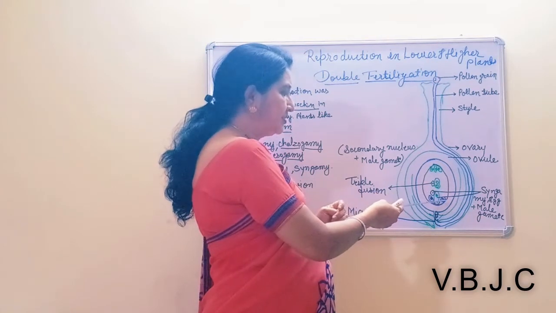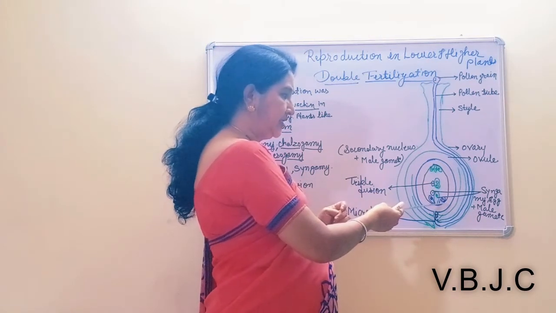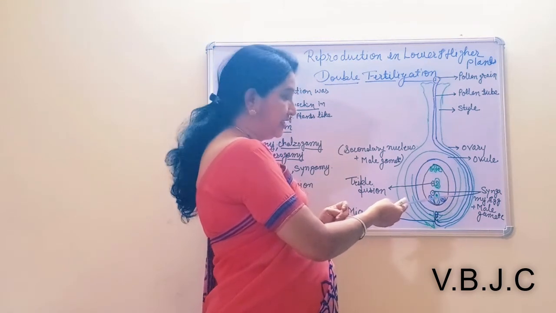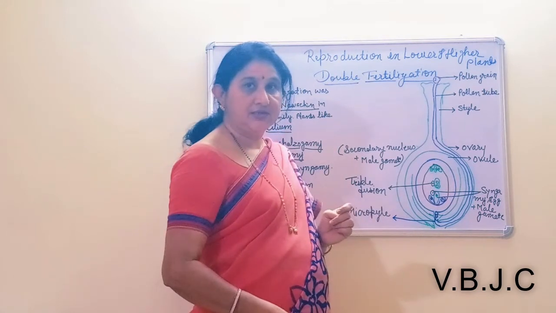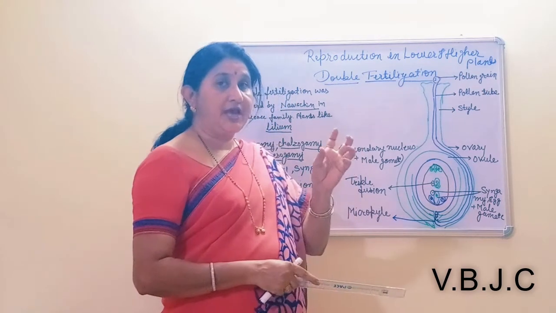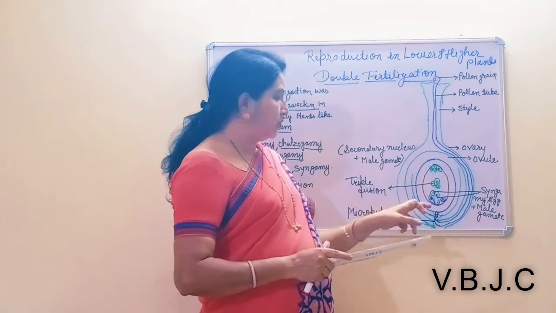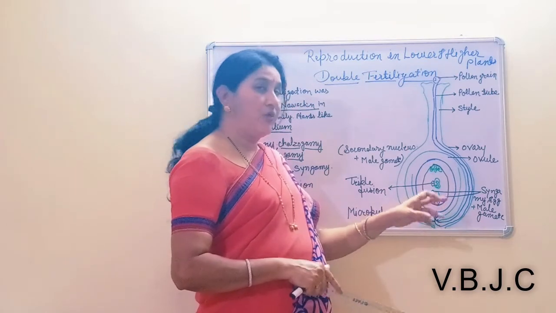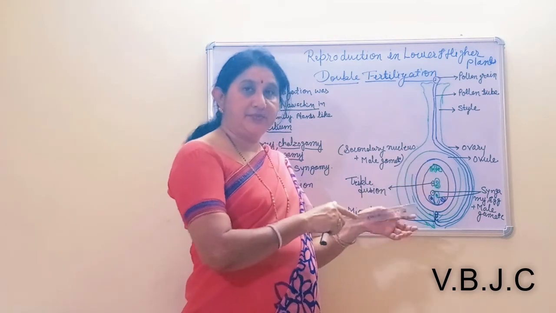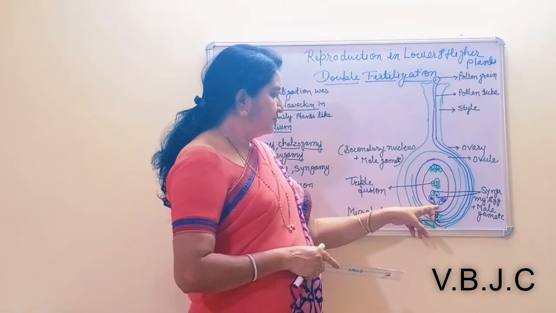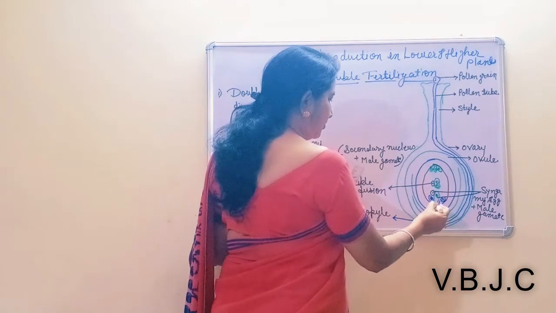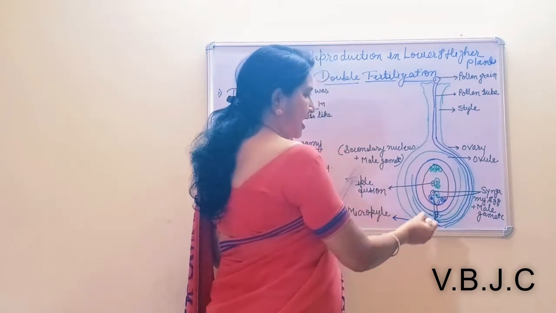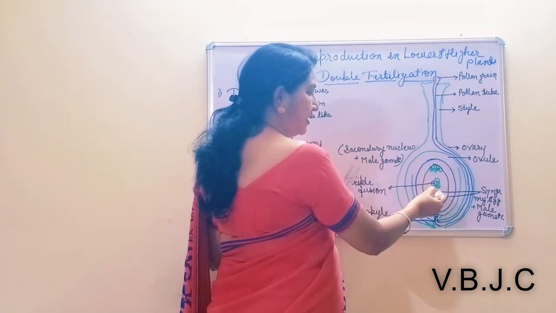Some secretion present in the synergid is absorbed by the pollen tube, and the synergid is disorganized there, and the pollen tube enters the embryo sac. The filiform apparatus of the synergid also plays an important role in the entry of the pollen tube into the embryo sac. When the pollen tube enters here, it bursts and the male gametes are released in the embryo sac.